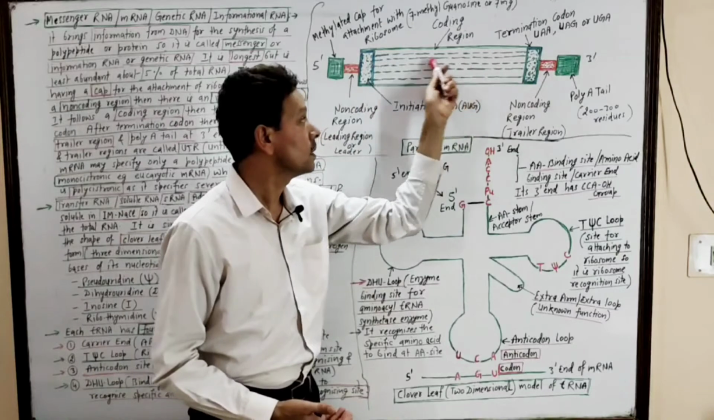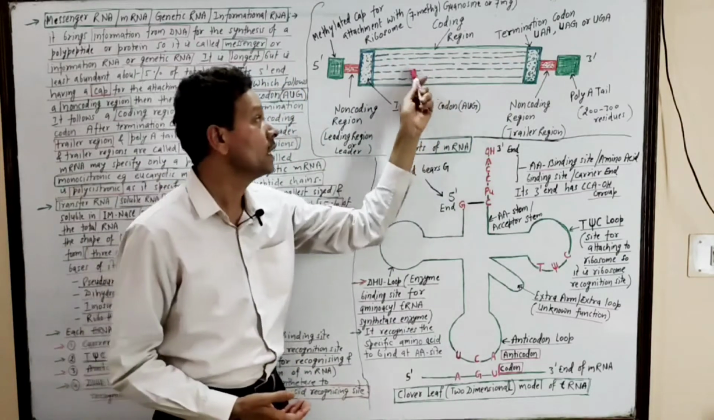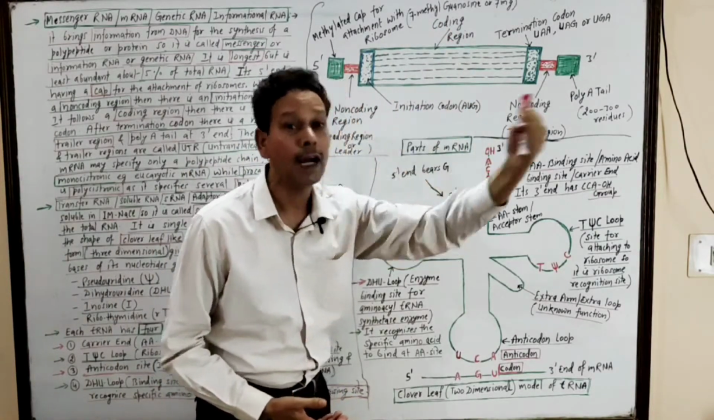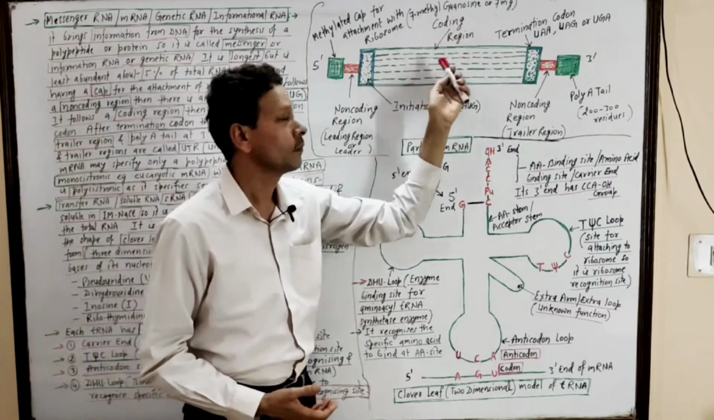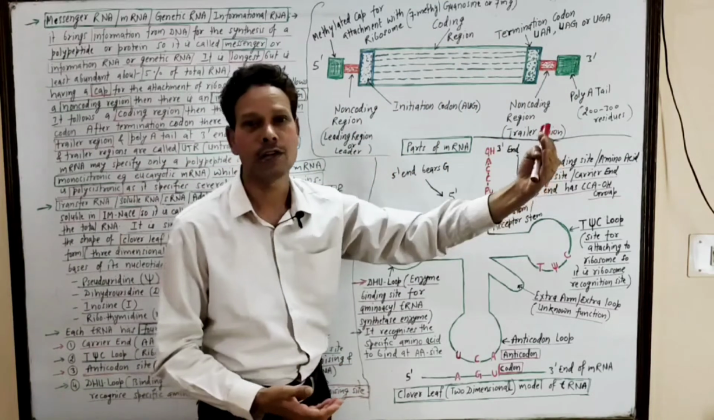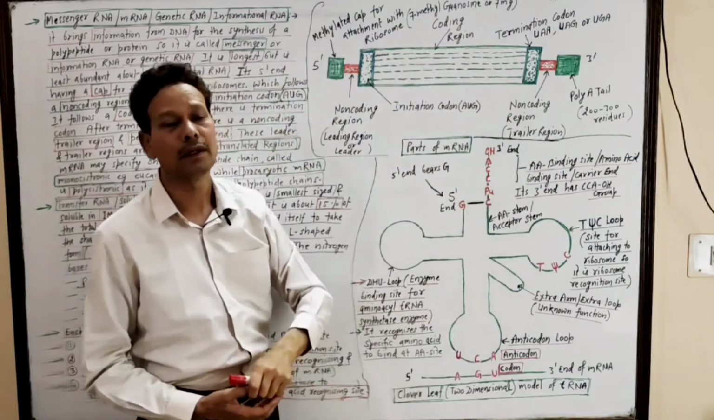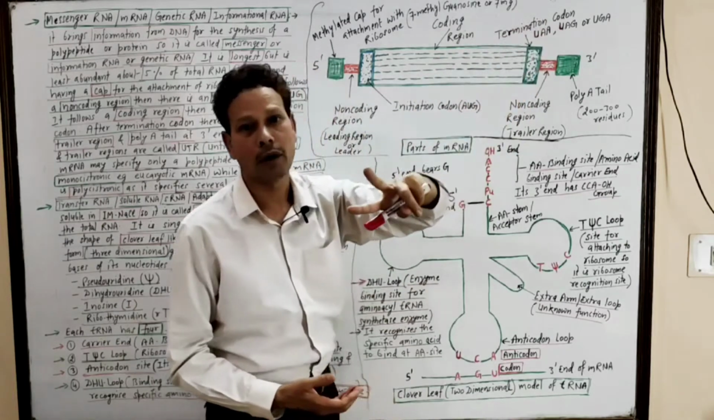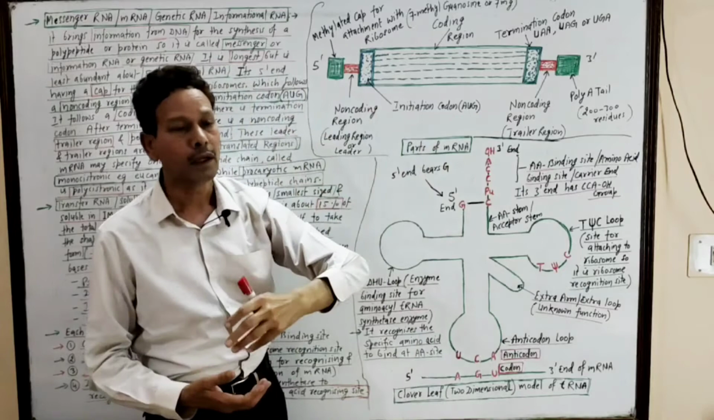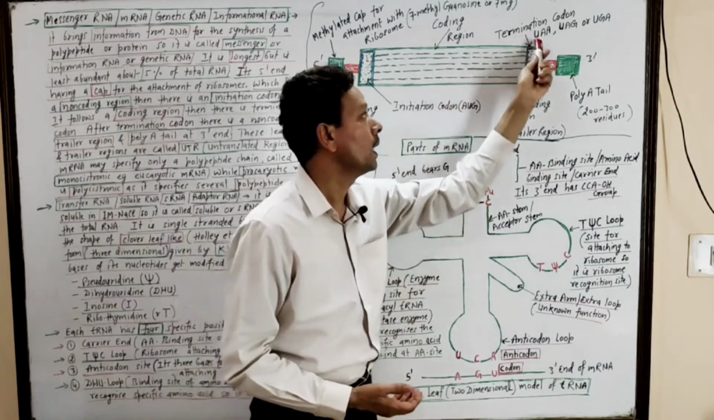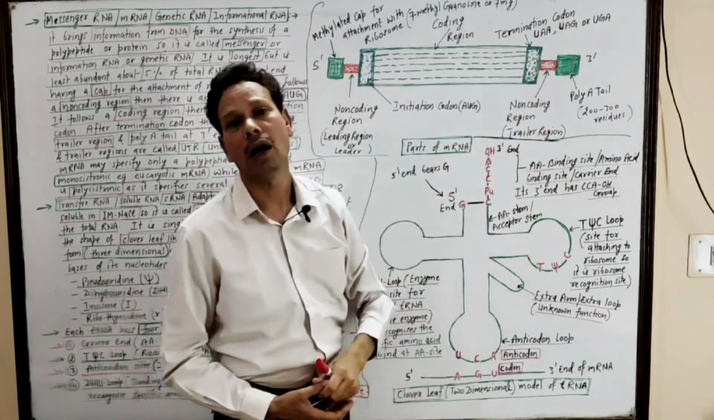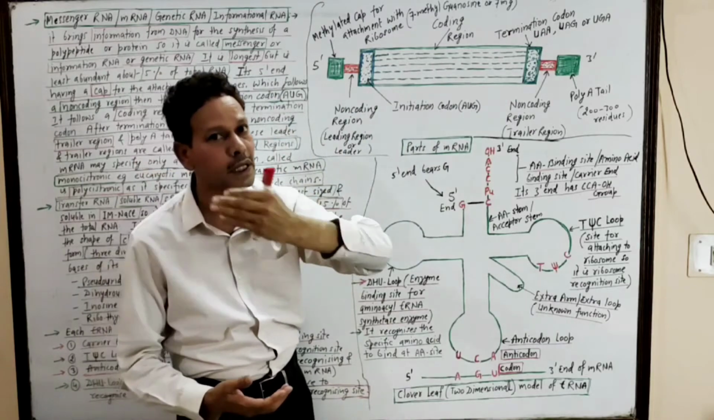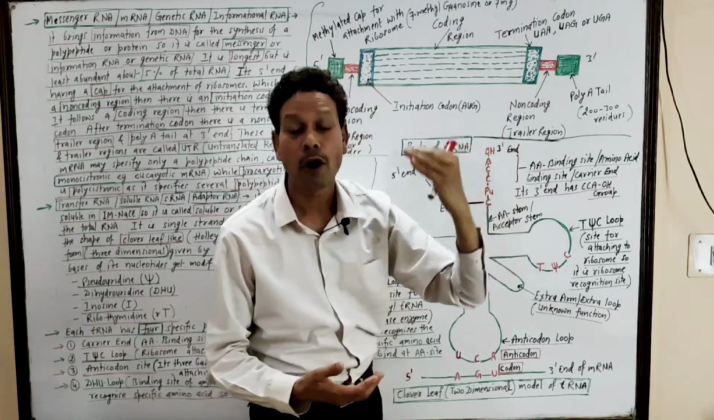Then the next one is the coding region. Note down, in this coding region, a definite sequence of nitrogen bases is involved in the synthesis of a polypeptide chain. This one is the coding region. Then the next region is the termination codon, and that termination codon has a sequence of 3 nucleotides, either UAA, UAG, or UGA. Note down, this region is involved in the termination of a polypeptide chain.